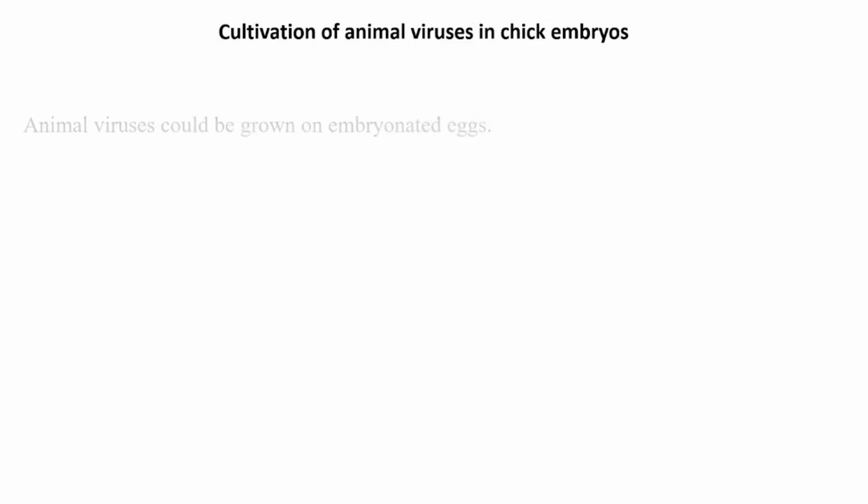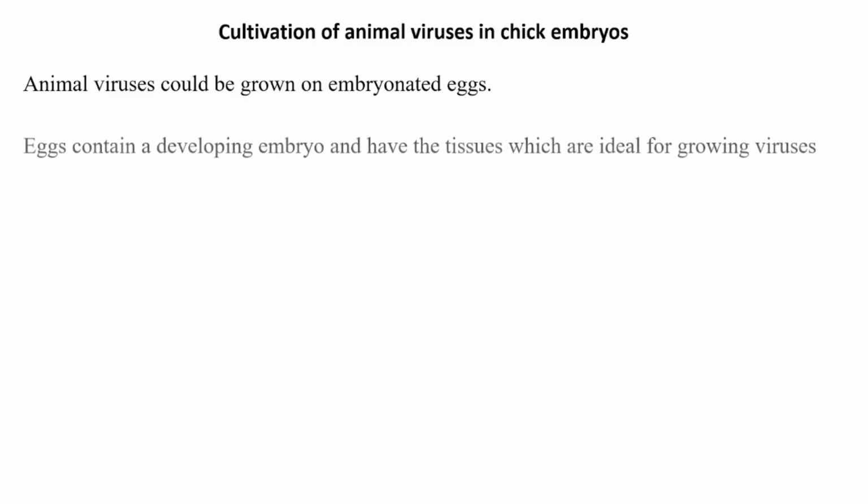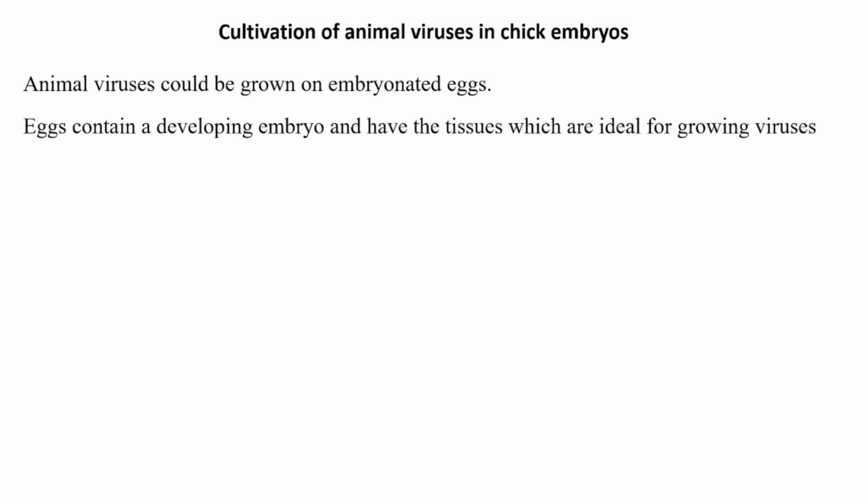Let us now talk about the cultivation of animal viruses in chick embryos. In the 1930s, it was discovered that animal viruses could be grown on embryonated eggs. This was easy and also inexpensive. Chick eggs that have been fertilized are most suitable for growing viruses. These eggs contain a developing embryo and have the tissues which are ideal for growing viruses.